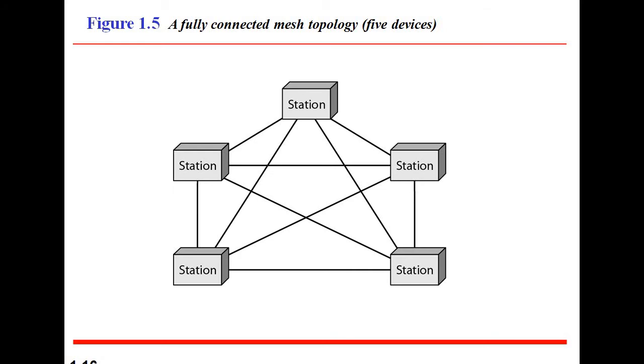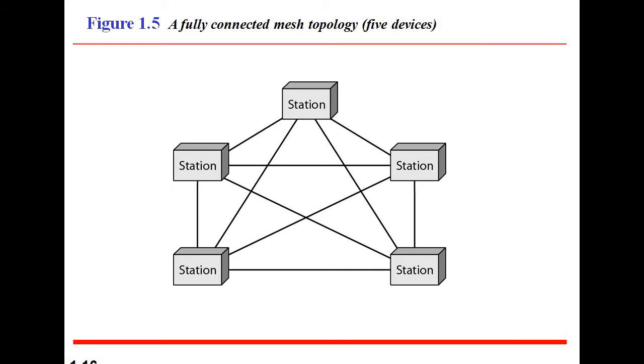Here, multiple paths are available for each and every computer to share the information among themselves. It is mainly used for wireless networks. It can be formed by using the formula n(n-1)/2.